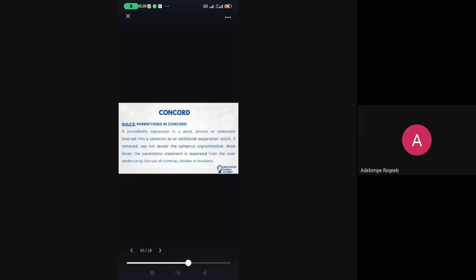The next rule I have there is the parenthesis concord. When I have parentheses in Concord, what does this mean? Parentheses in Concord means that when you say a parenthetic expression, it is just like additional information, which, if removed, doesn't render the sentence useless. Their removal is going to cost nothing. It is not going to change the meaning of the sentence. The sentence will still remain intact. It will still retain its meaning.